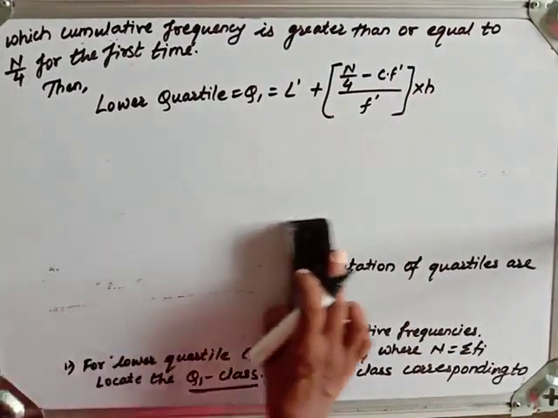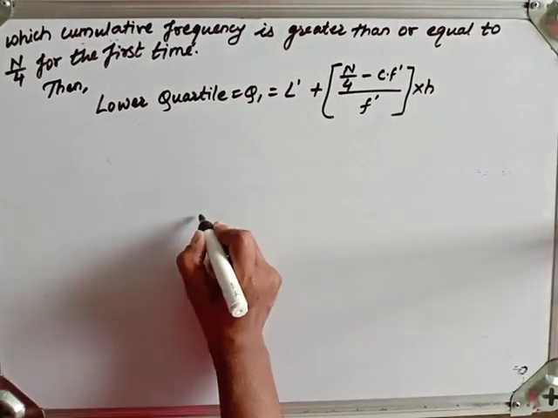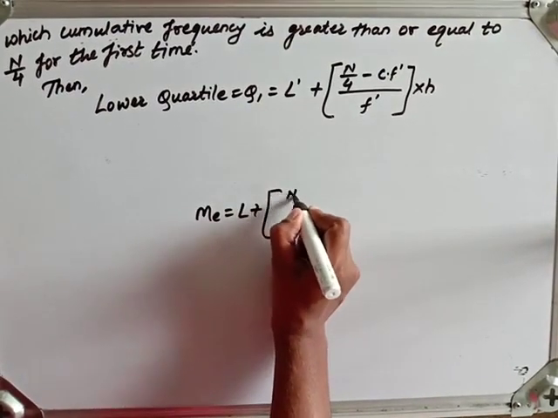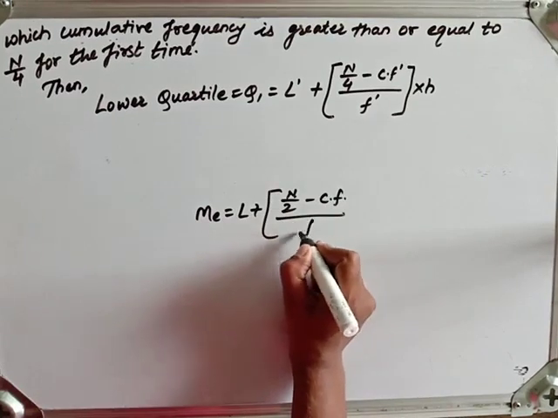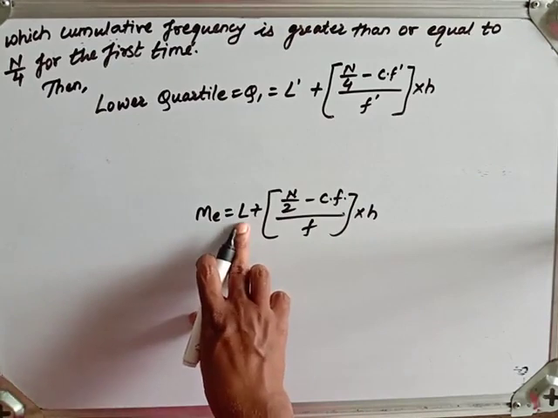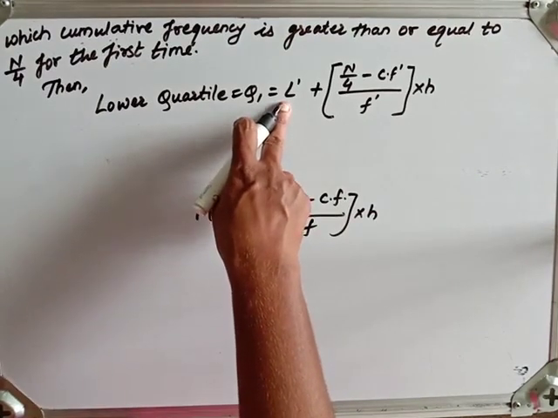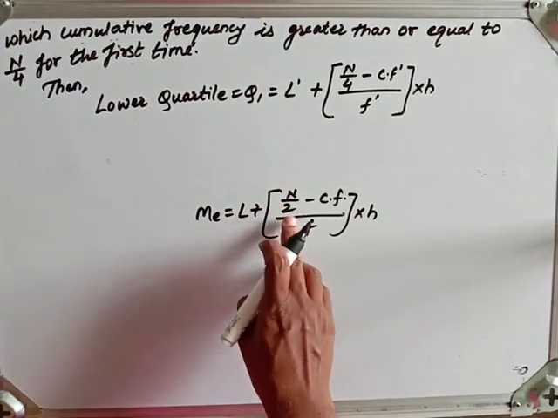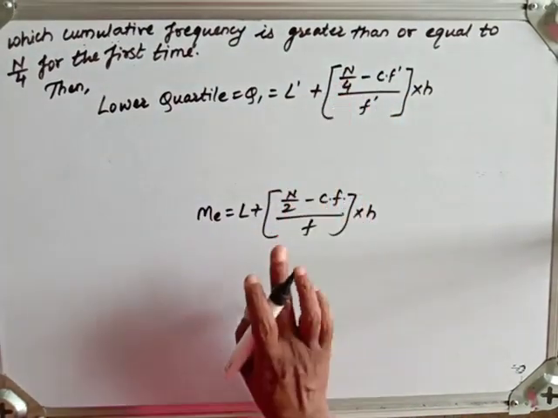If you remember from median, the formula is median is equal to L plus n by 2 minus CF upon F multiplied by H. What are the terms? This L is the lower limit of median class. Similar thing here, this L dash is the lower limit of Q1 class. Here n by 2 is known to you, that is the value of total frequency upon 2. Here same, total frequency upon 4.